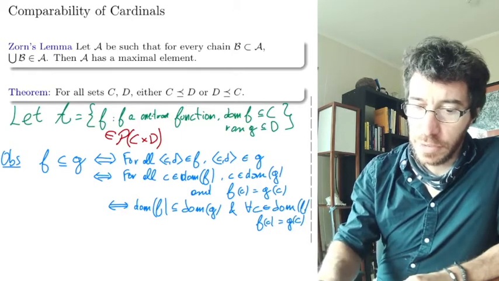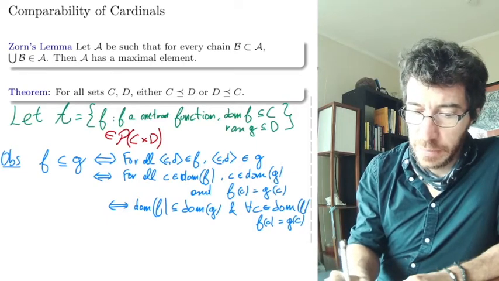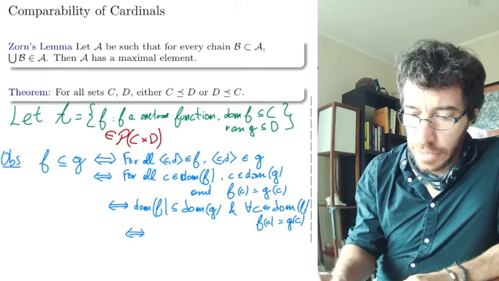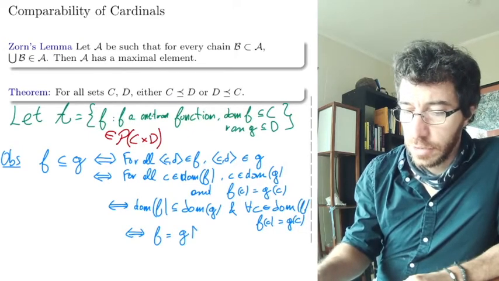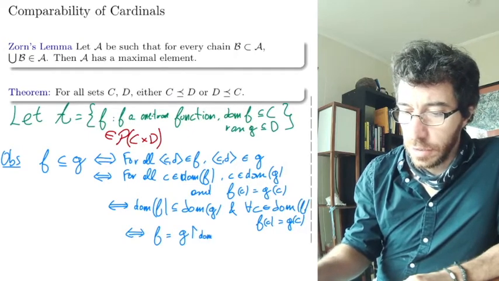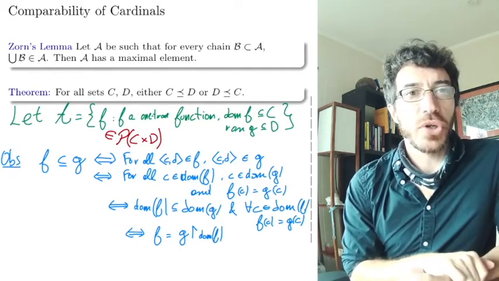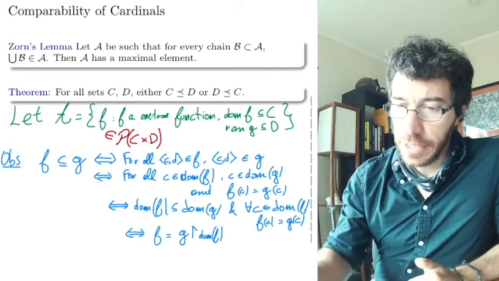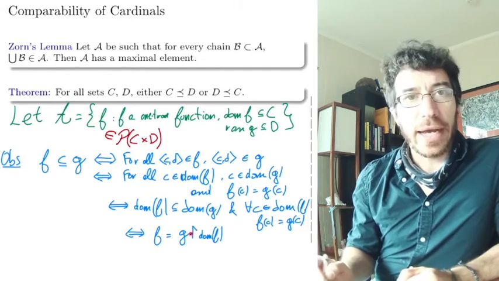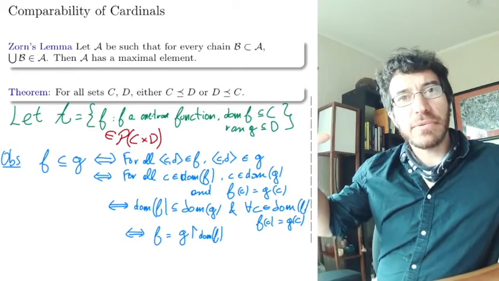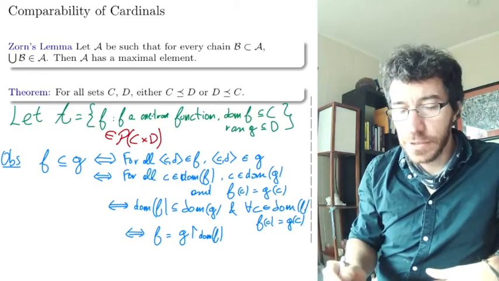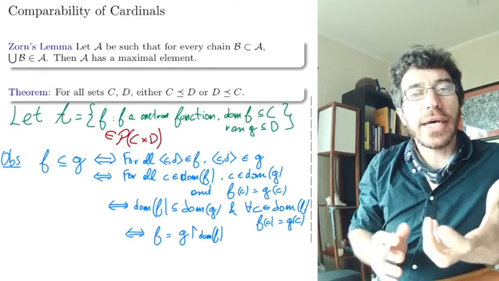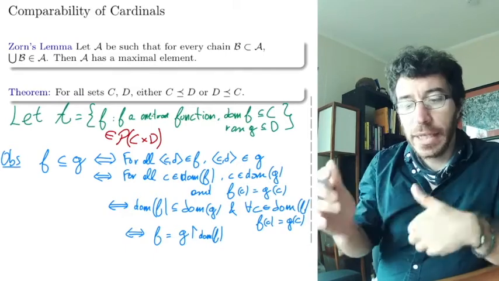So we can also say that's exactly the same as saying that the smaller one, f, is the same as the bigger one restricted to the domain of f. Remember, this symbol up here means restricted. So g has a bigger domain, and we restrict the domain to a smaller one, in this case the domain of f, and on that domain we get the same values.